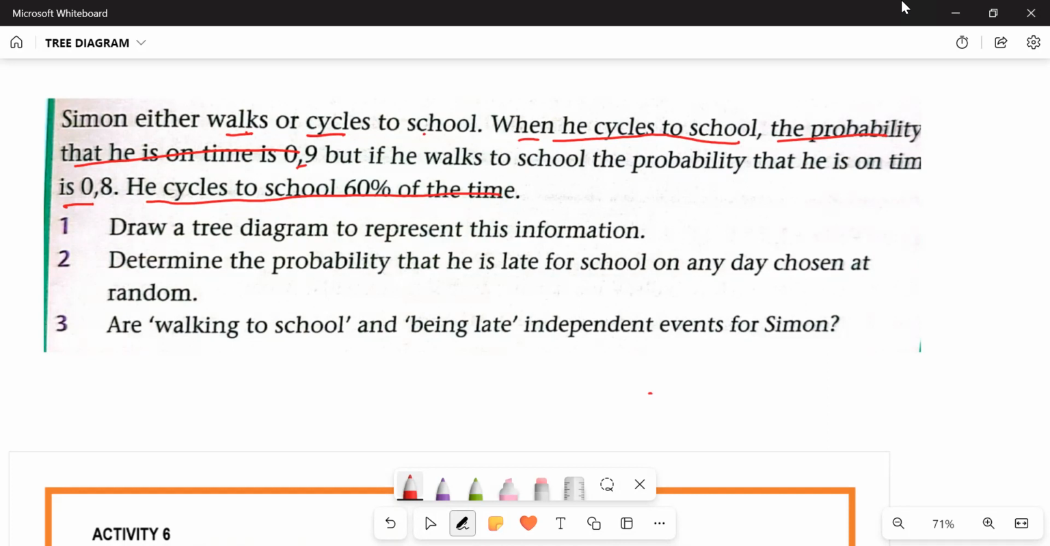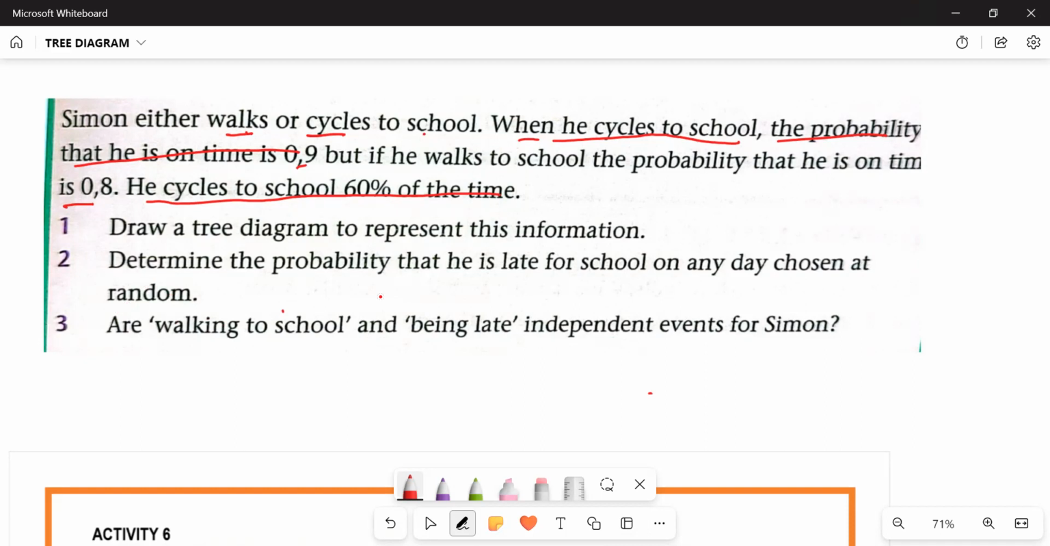So event number one, what we are going to be looking at is either the person is cycling or walking. And then after that, they speak about the probability that he is on time. This is something where they are speaking about someone being on time. Now, that's another event. A person can either be on time or a person is not on time.